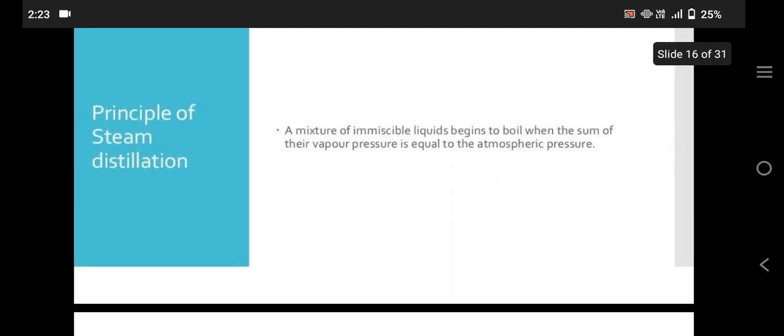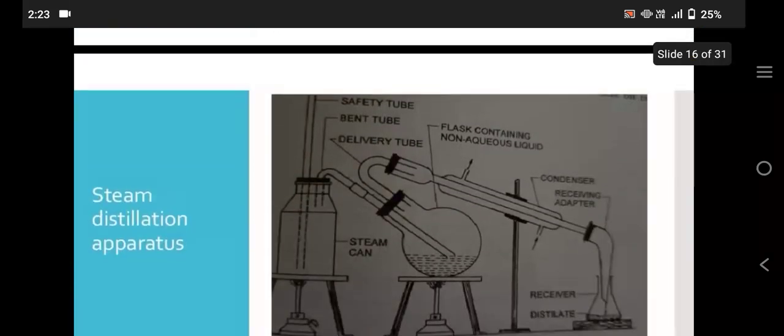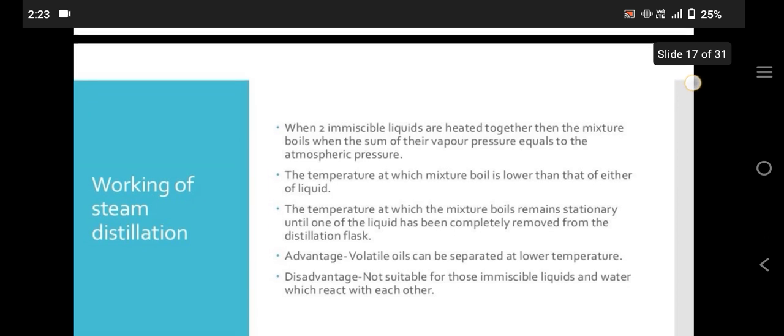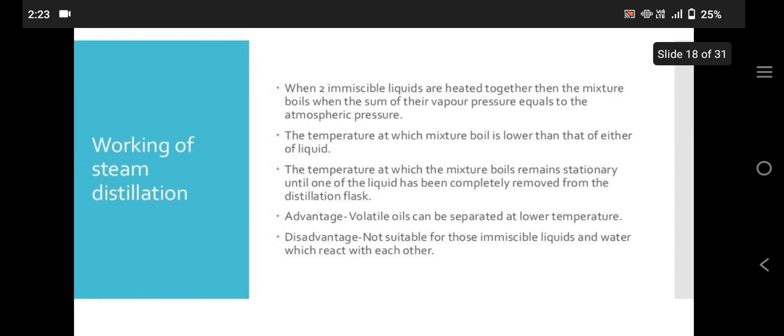Principle of steam distillation: a mixture of immiscible liquids begins to boil when the sum of their vapor pressures is equal to the atmospheric pressure. Steam distillation apparatus. Working of steam distillation.